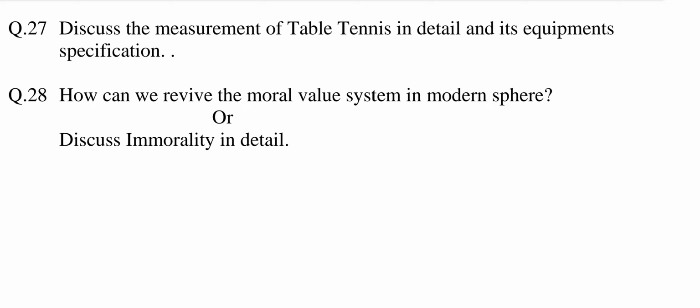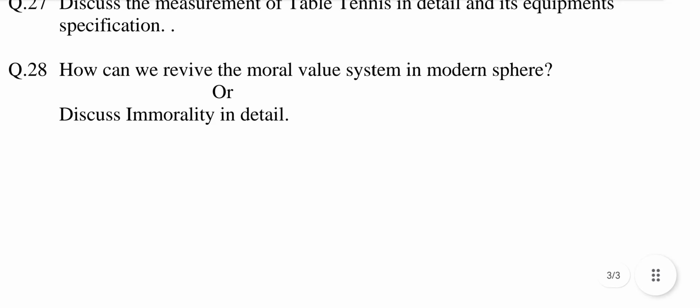4. Size of table tennis net. Length 1 meter 83 centimeters. Breadth 15.25 centimeters. Fifth, weight of the ball 2.7 gram. Diameter of the ball 40 millimeters. 7. Table tennis ball made of celluloid. 8. Surface color of table tennis table blue or green. 9. Table tennis made of wood or cordwood.